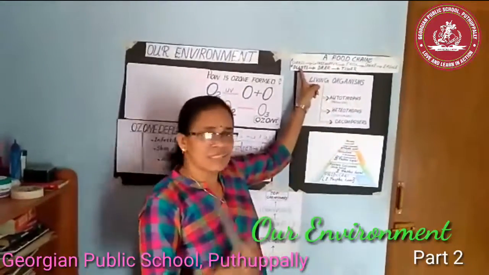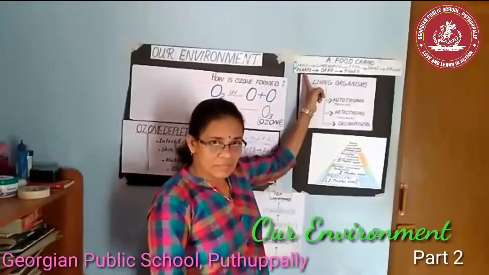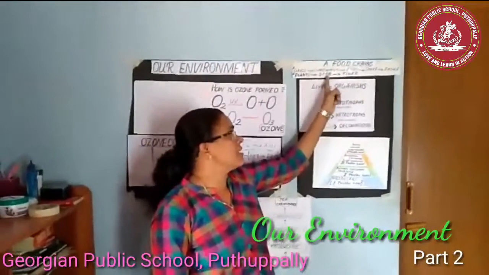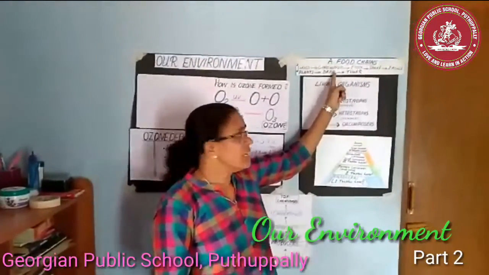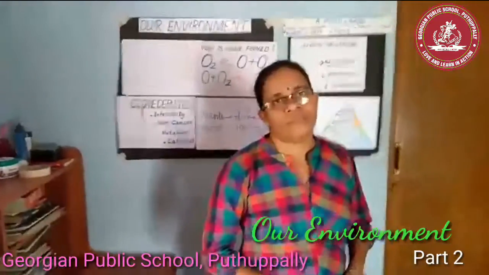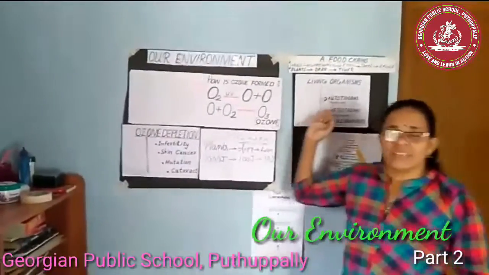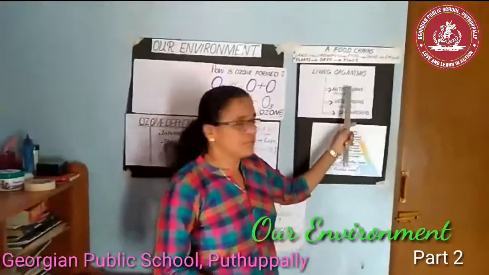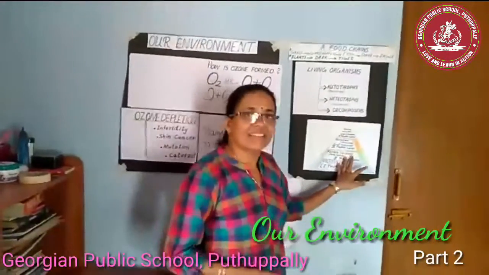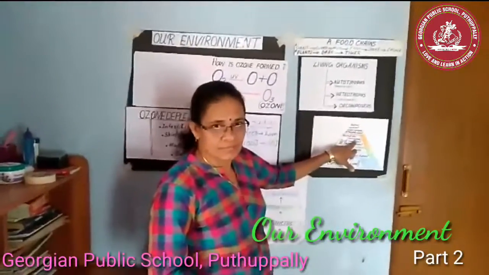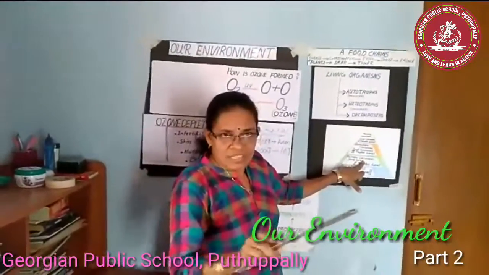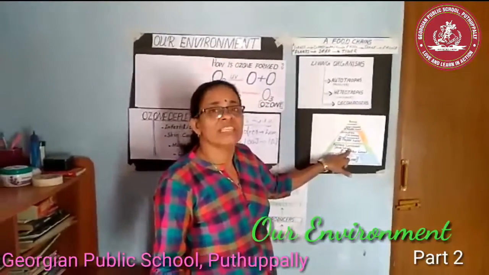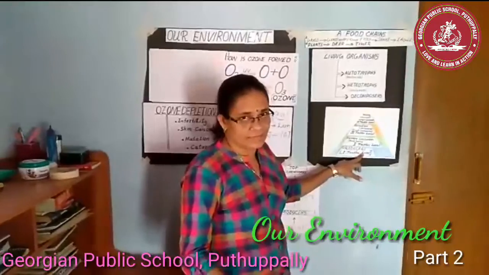Let's consider another simple food chain. Plants, deer and tiger. Here plants are eaten by deer. Deer is eaten by a tiger or lion. This is another food chain. Okay. So when we think about the food chain, we can see that there are different steps. Always remember, the first or basic level in a food chain is formed by the producers.